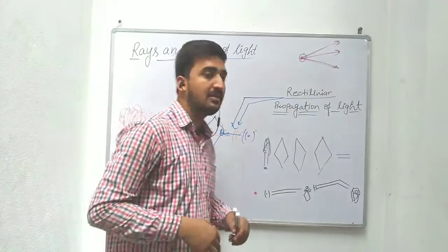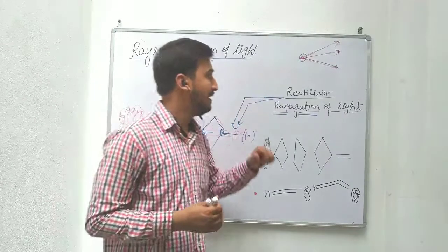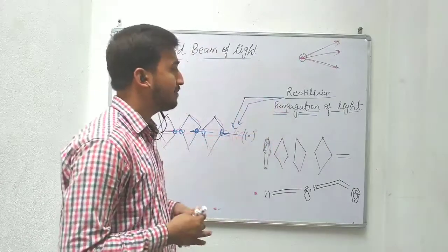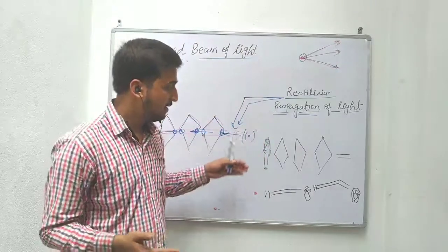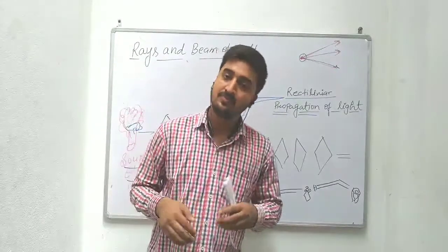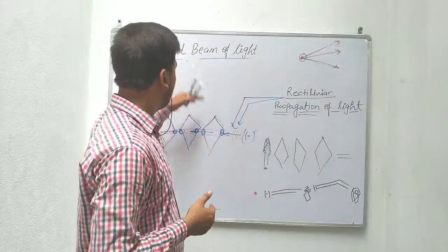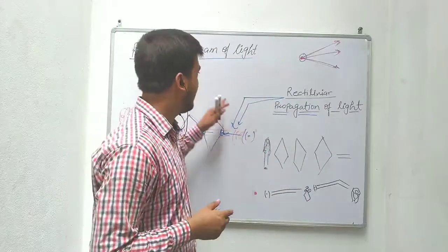So today we have discussed different types of source of light, and what the concept of rectilinear propagation of light is, what a ray is, a parallel beam, a convergent beam, and a divergent beam. So this is all about the concept of the second class of light.